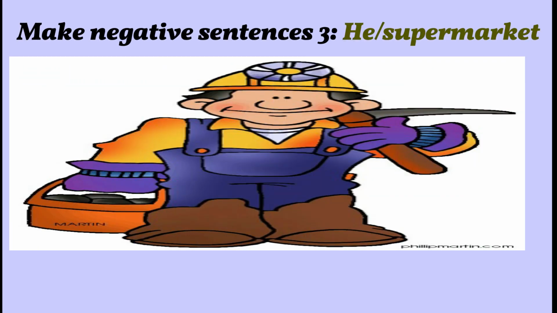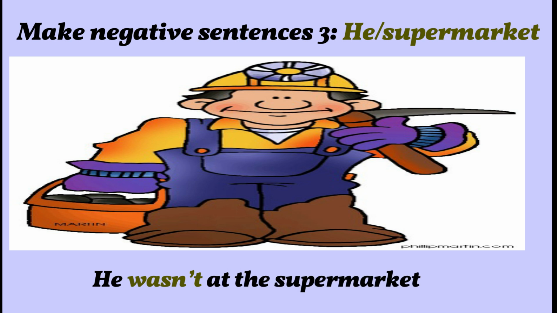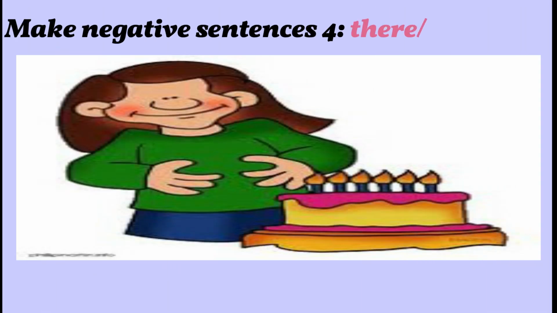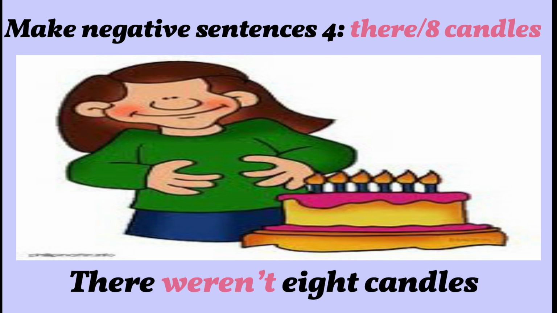Situation 3. He, supermarket. What can you say? Of course, he wasn't at the supermarket. This situation: there, 8 candles. Let's count them. 1, 2, 3, 4, 5, 6. There weren't 8 candles. There were only 6.